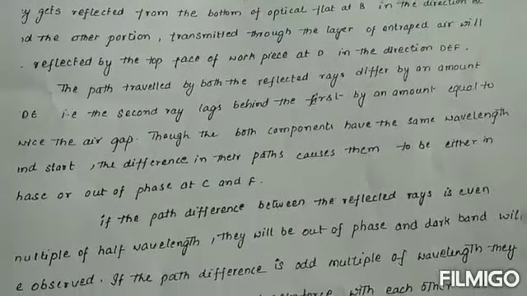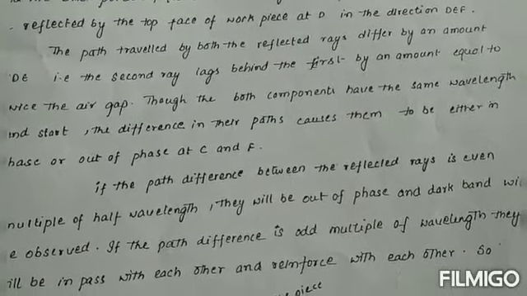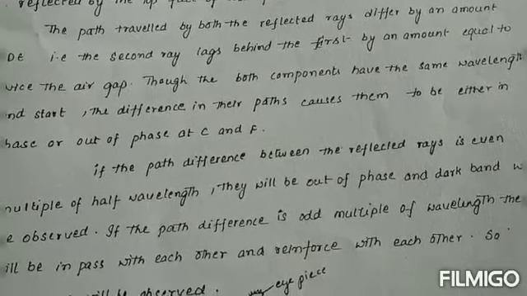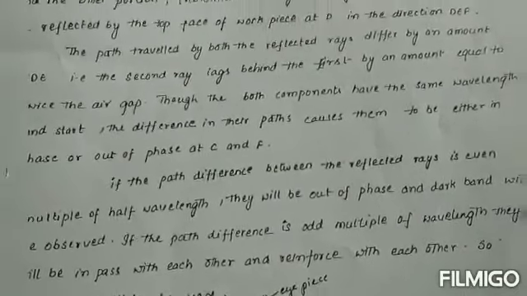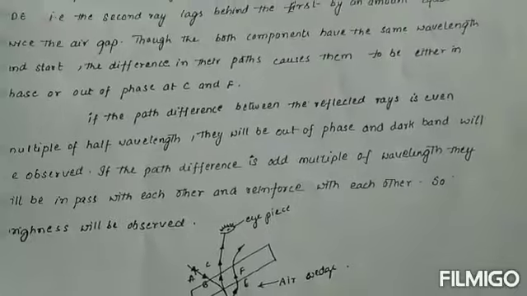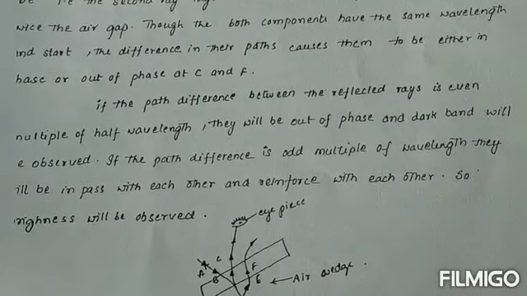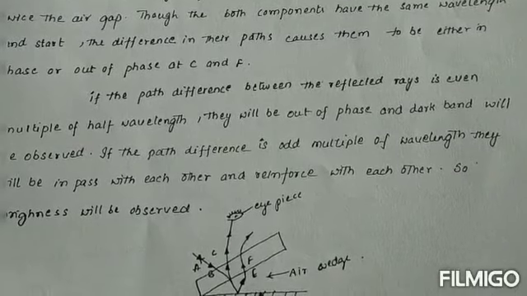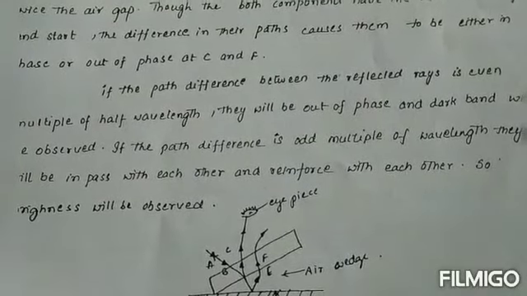The path traveled by the two reflected rays differs by an amount, that is, the second ray lags behind the first by an amount equal to twice the air gap. Though both components have the same wavelength and amplitude, the difference in their paths makes them either in phase or out of phase at C and F. If the path difference between the reflected rays is an even multiple of the wavelength, they will be out of phase and a dark band will be observed. If the path difference is an odd multiple of the wavelength, they will be in phase with each other and reinforce each other, so brightness will be observed.